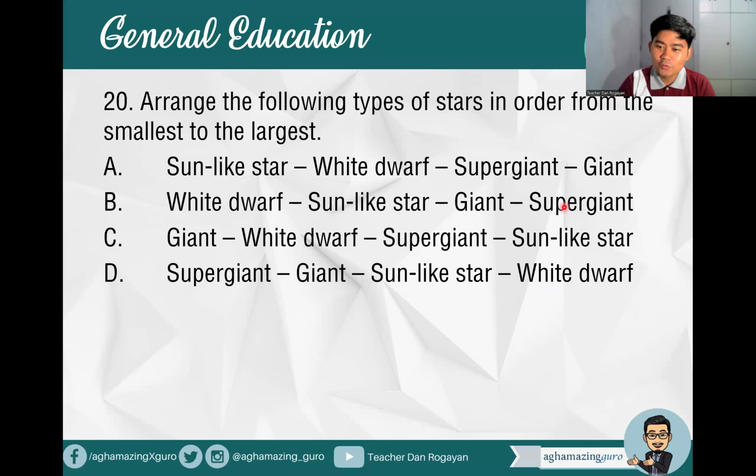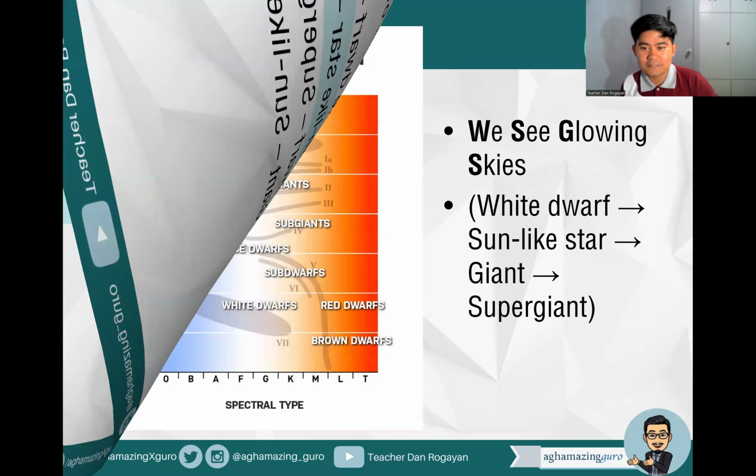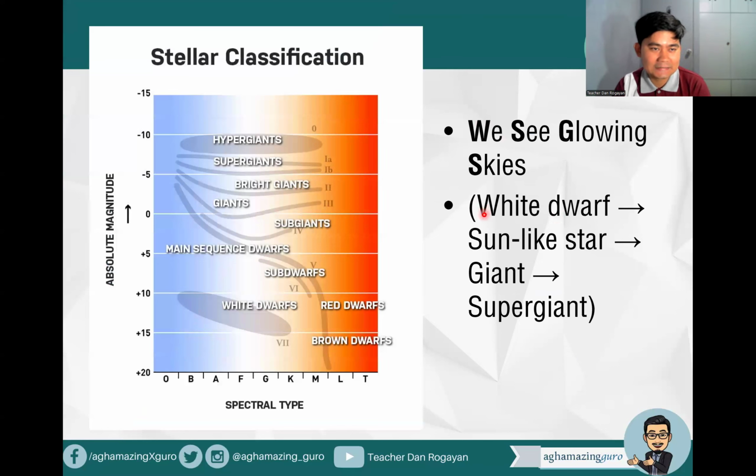The last, of course, is supergiant. So we have the white dwarf, followed by the main sequence star, like the sun-like star, the giant, and the supergiant. So that's letter B. White dwarf, sun-like star, giant, supergiant.